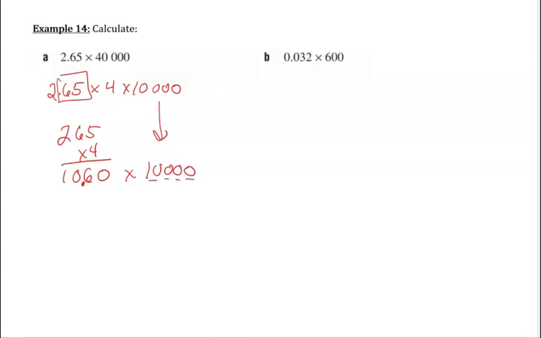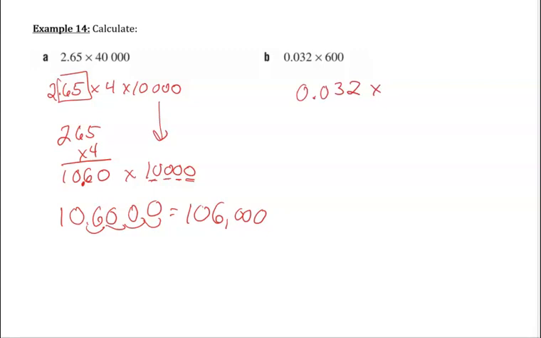How many zeros are there in 10,000? 1, 2, 3, 4. So I'm going to take my decimal place and move 1, 2, 3, 4. So my answer is 106,000.